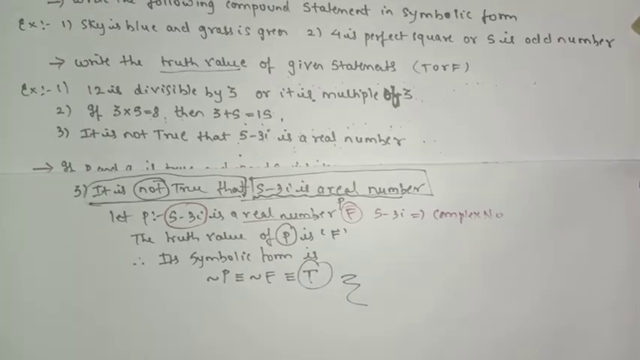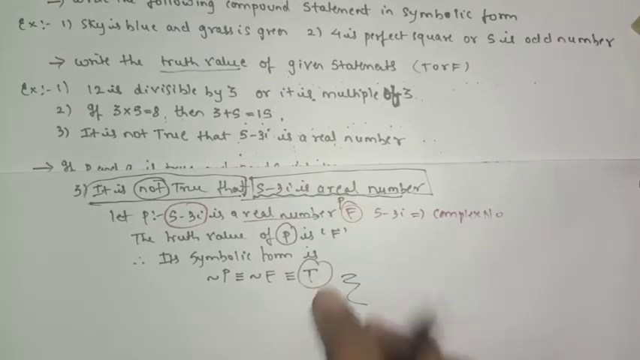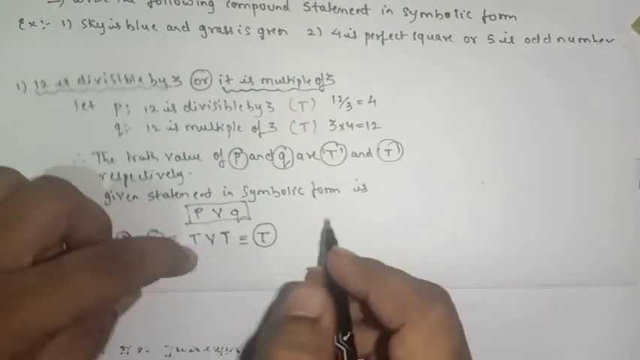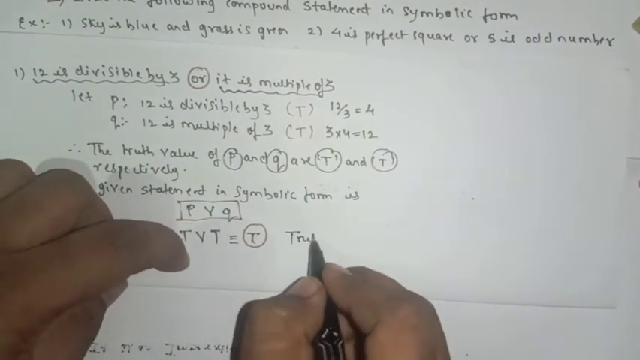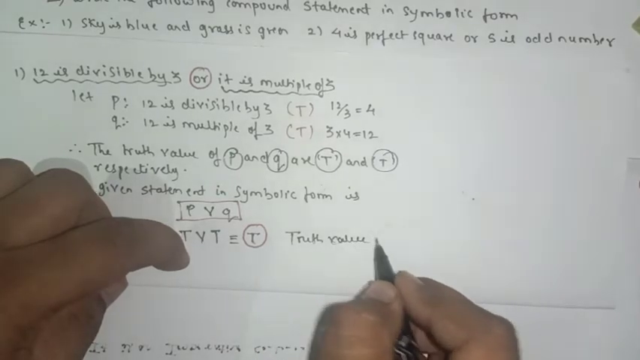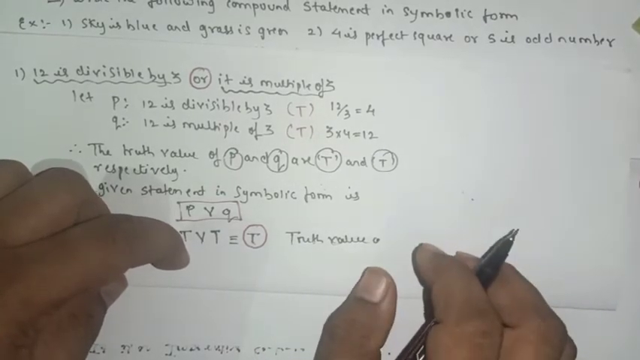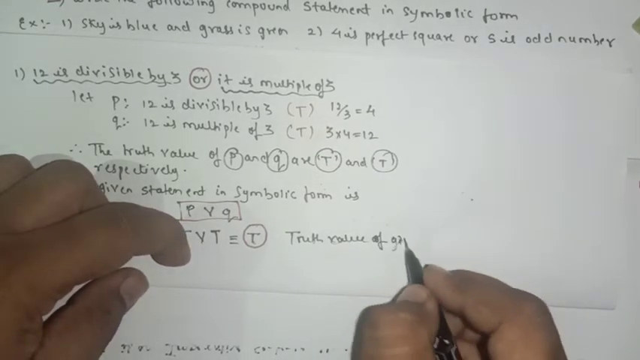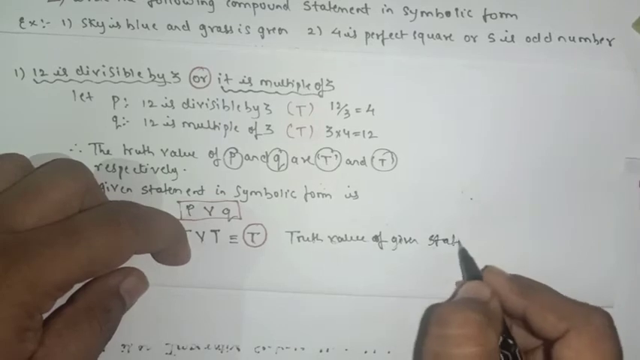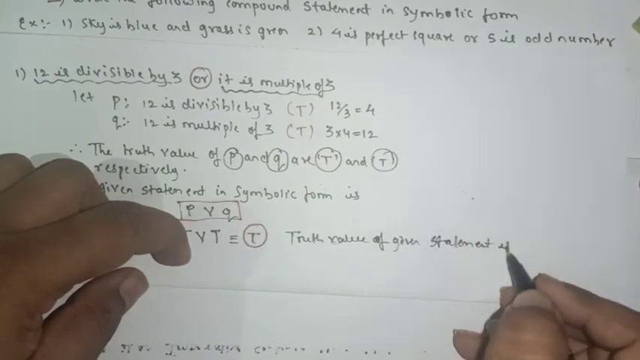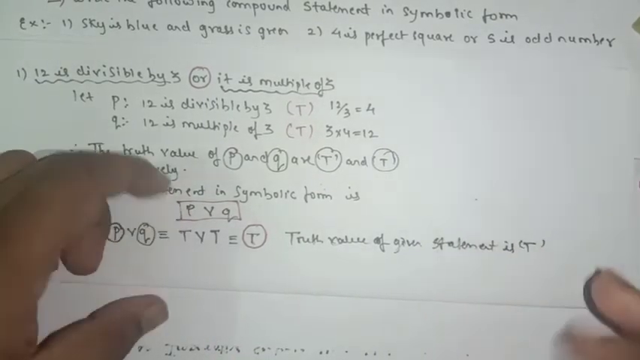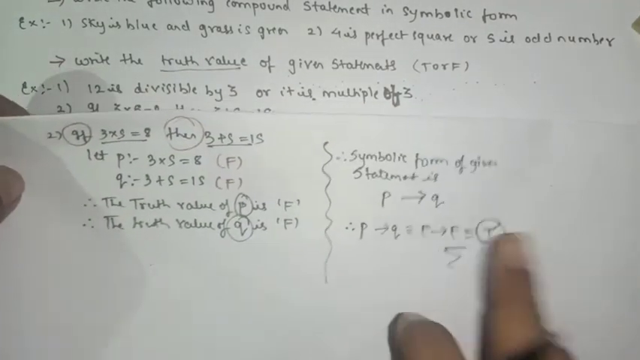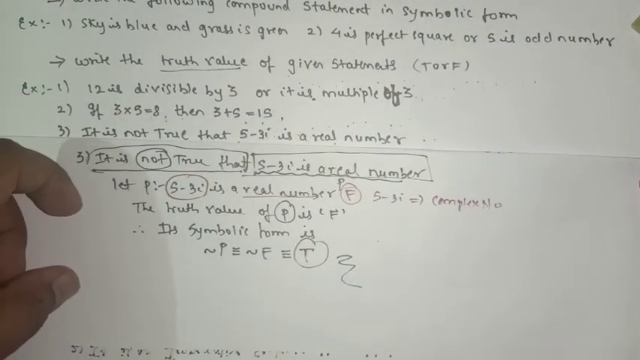Understood. Okay, so after finding the answer in the last sentence, you will write the truth value. Yes or no? The truth value of the given statement: if it is true you will write true, if it is false you will write false. Here also in the second example it is true, and again here it is true.